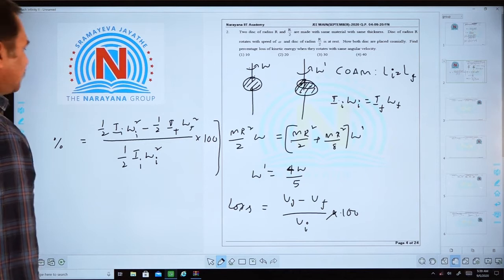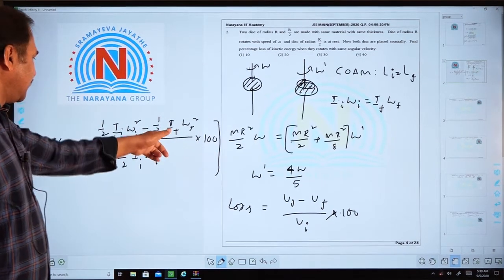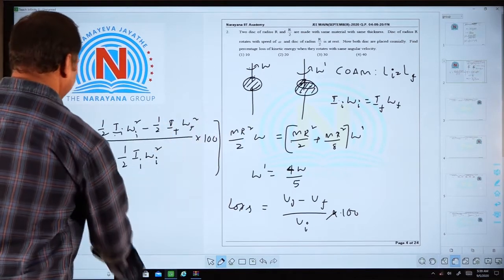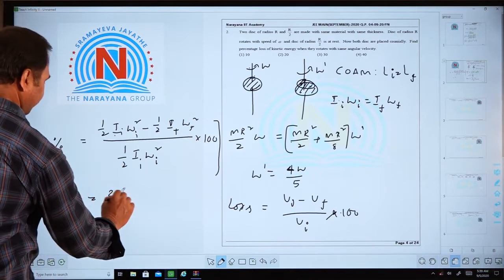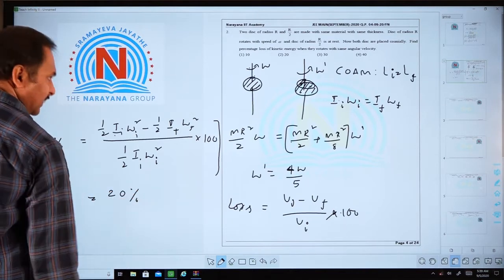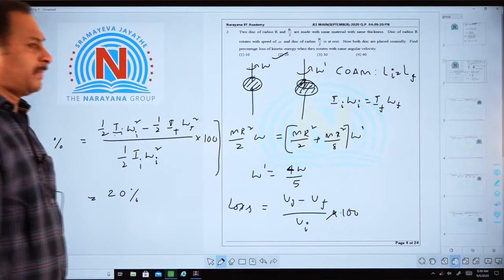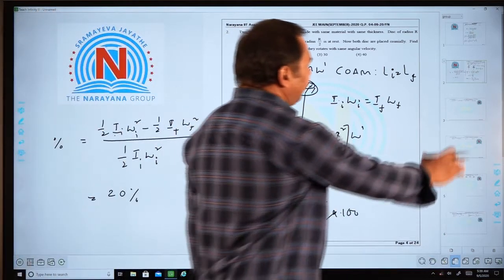Okay. Substitute the initial moment of inertia and initial angular velocity, and similarly the final moment of inertia and final angular velocity, and simplify it to get 20%. The answer is 20%. So, option 2 is correct. Okay. Let us move to the third question.